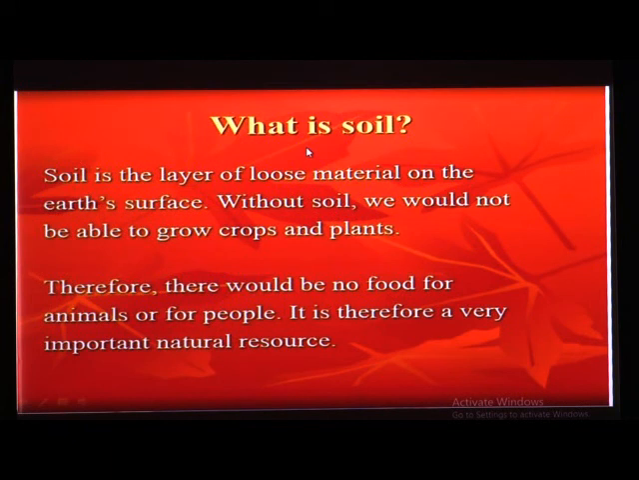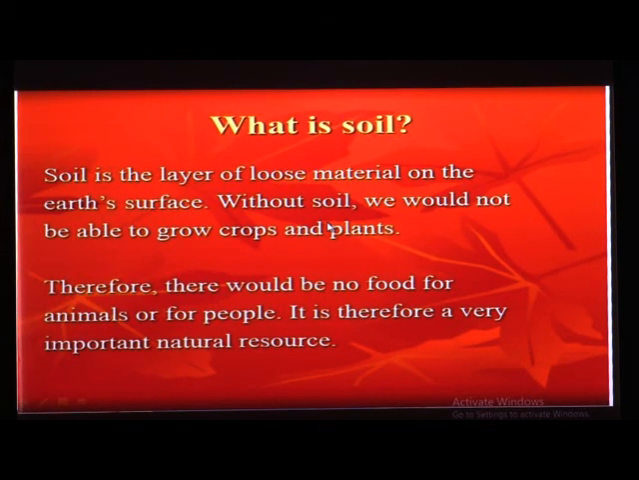So first one, what is meant by soil. Let us know exactly what is meant by soil. Soil is the layer of loose material on the earth's surface. Without soil we would not be able to grow crops and plants.